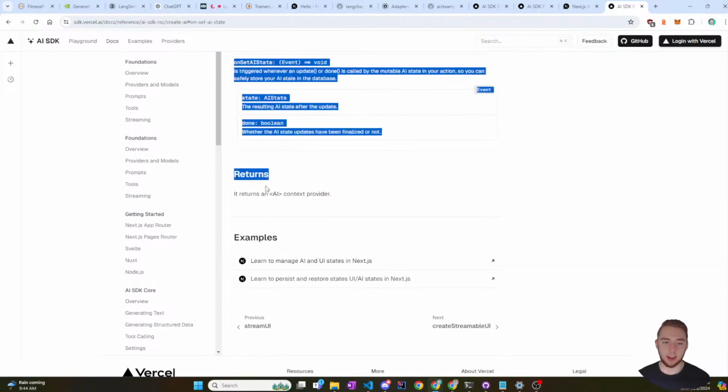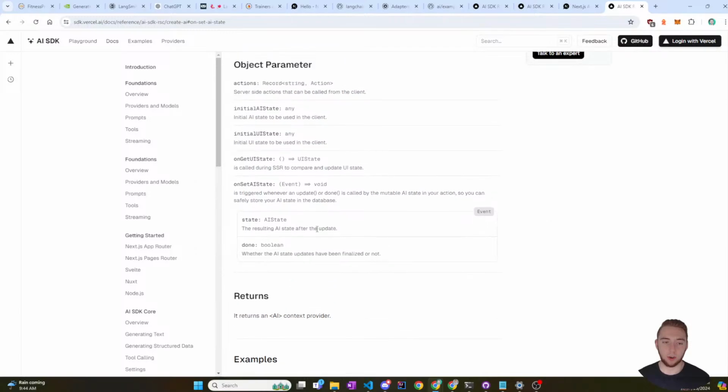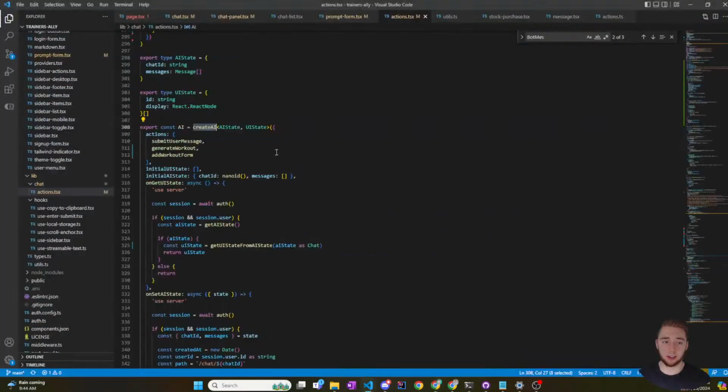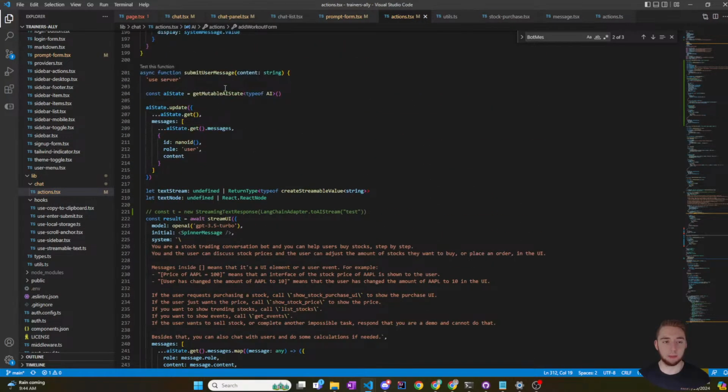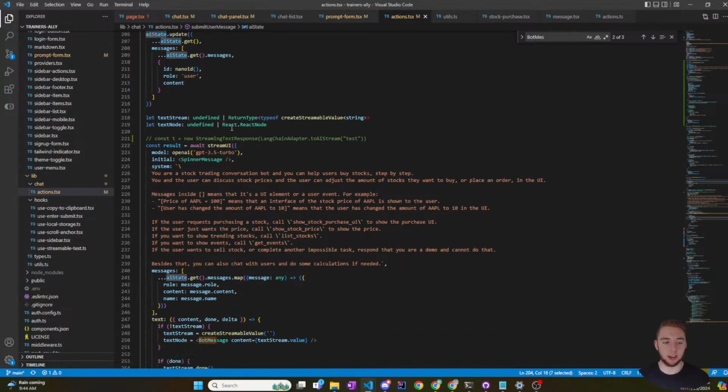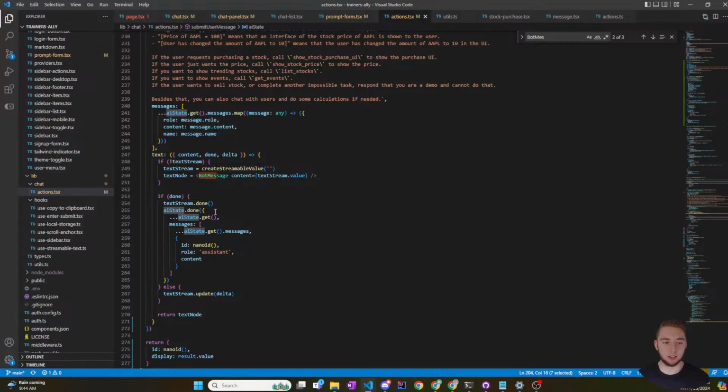Okay, onSetAIState triggers whenever update or done is called in the mutable AI state. getMutableAIState, and then I can say .done.